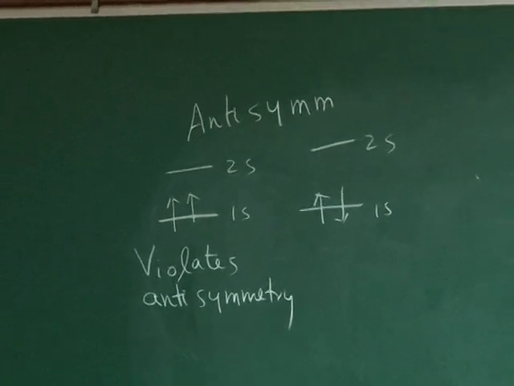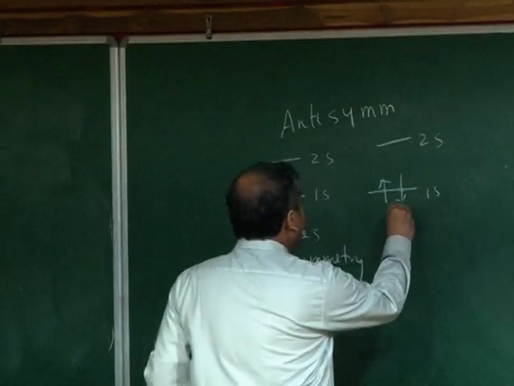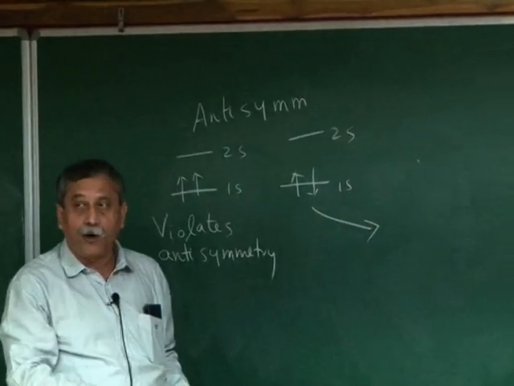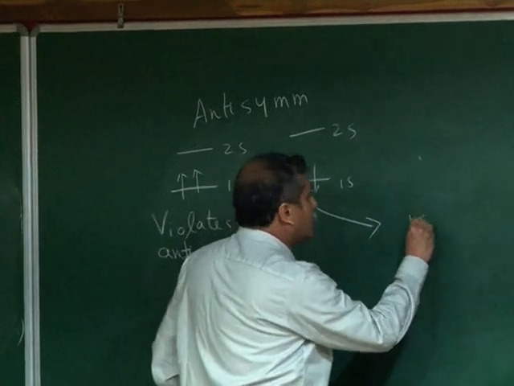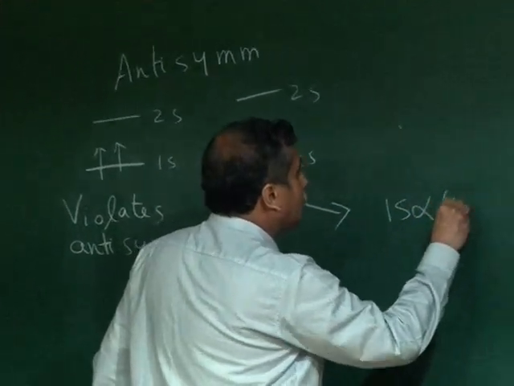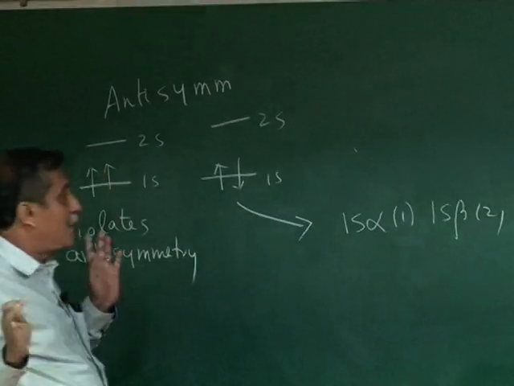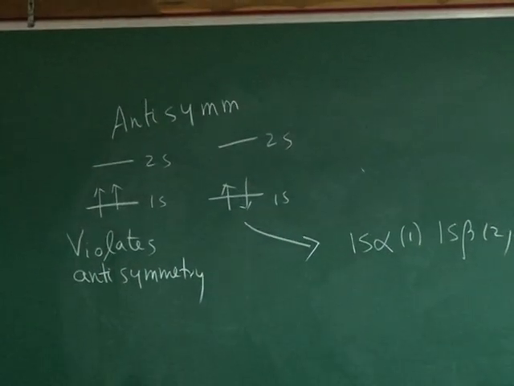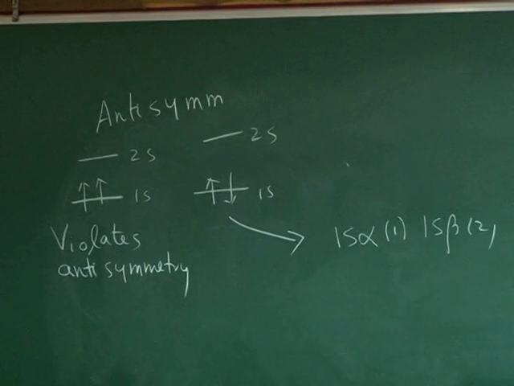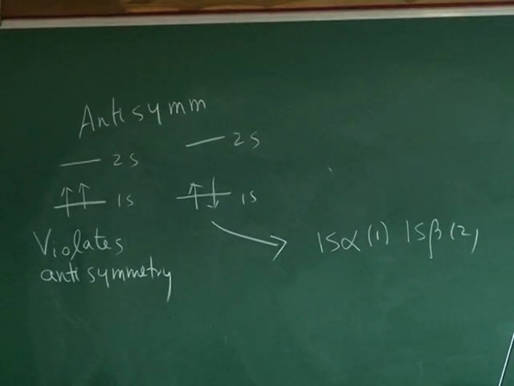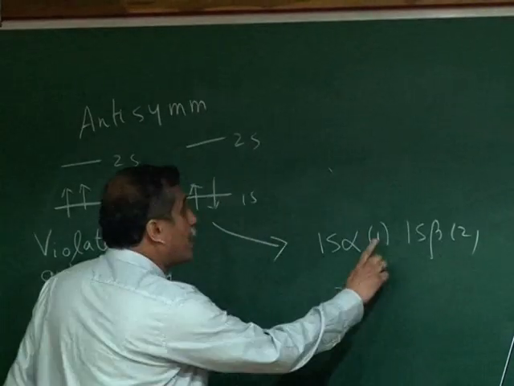On the other hand, if I write for this, it will be clear that I can do it. How? If I write this function, it will be 1s alpha 1, 1s beta 2. If I just stop here, of course it doesn't look like there is any symmetry or antisymmetry, right? It has no symmetry actually. But interestingly, I can just interchange the coordinates of the electrons.